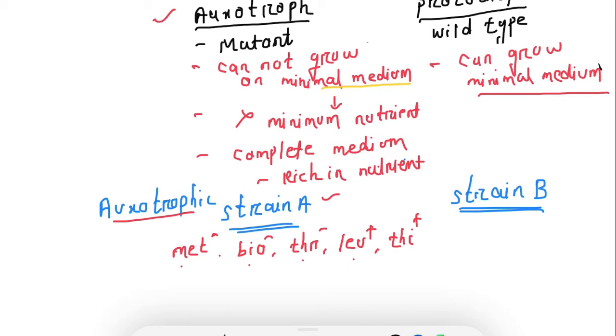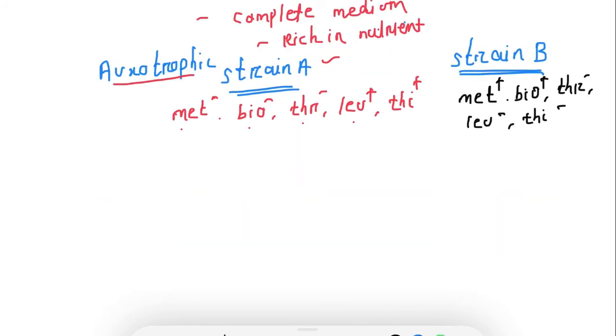Similarly, auxotrophic strain B is positive for methionine, also positive for biotin, and negative for threonine, leucine, and thiamine. So strain A is negative for methionine and biotin.